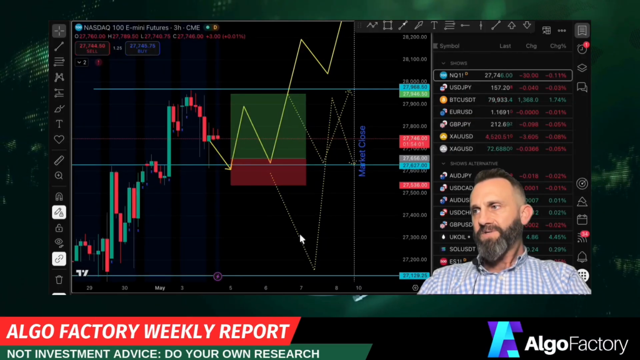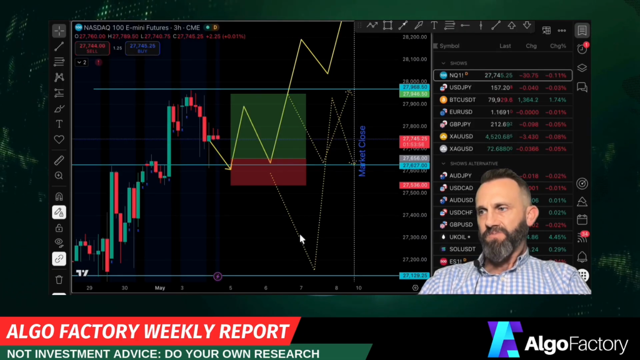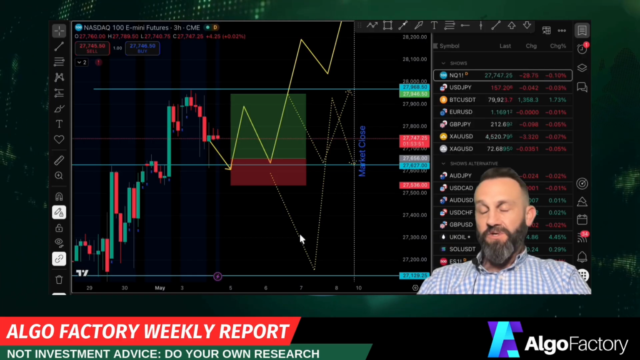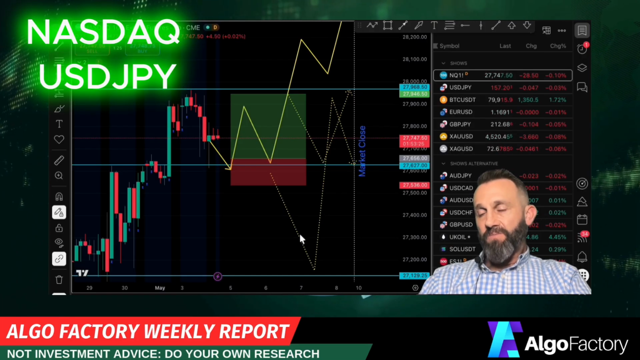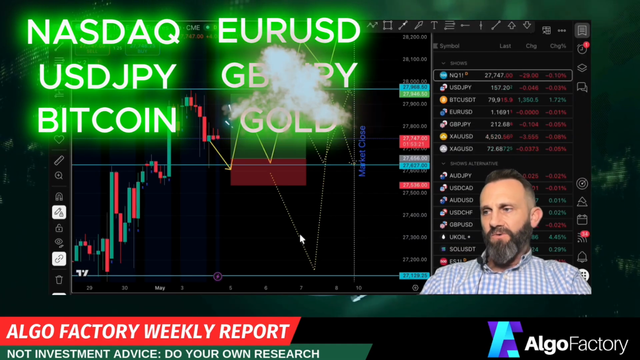Greetings, Algo artisans. Welcome to the weekly market forecast and update. We're going to take a look at some charts. We're going to take a look at some possible trades based on what I think those charts are going to do this week. We're going to start off by taking a look at the NASDAQ, then we're going to do USDJPY, then Bitcoin, then EURUSD, GBPJPY, gold, and silver.